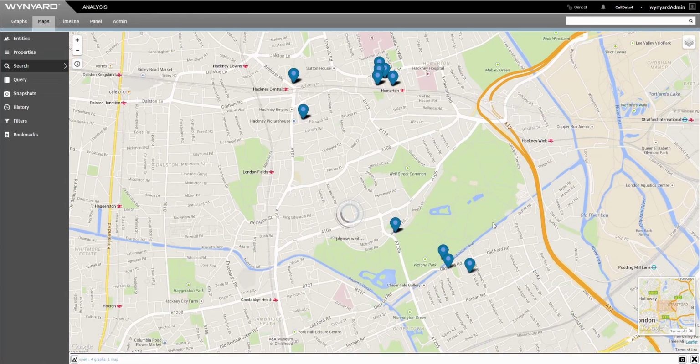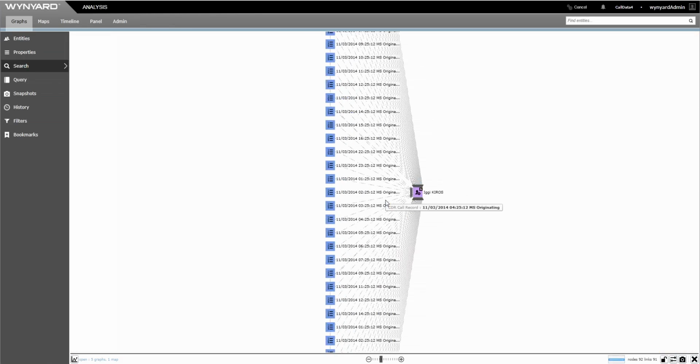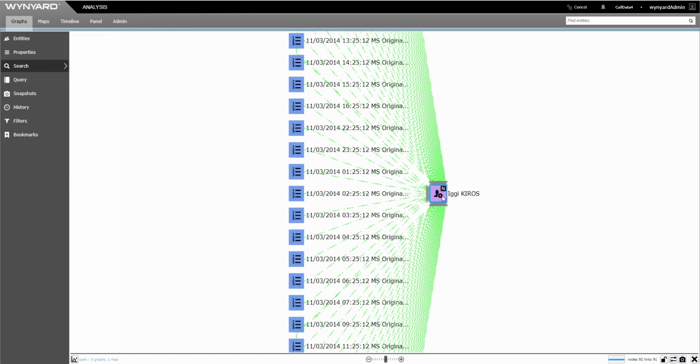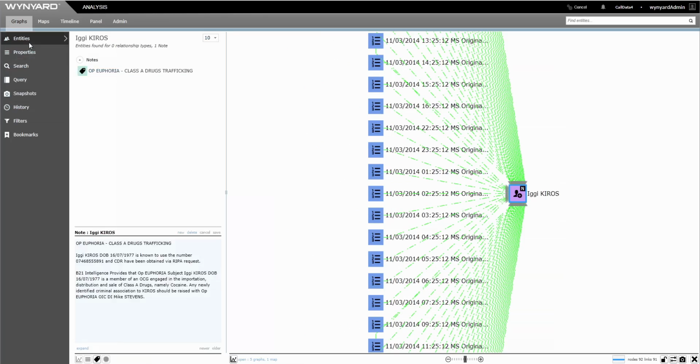Finally, we can run a query to see whether these call events are linked to a known person of interest. As we see from the notes field, Iggy Kiros is a suspect in a Class A drugs trafficking investigation. We now have new intelligence linking the street-level cocaine dealer with the Hackney lockup, and we can link both back to Iggy Kiros, a person of interest in an ongoing investigation.